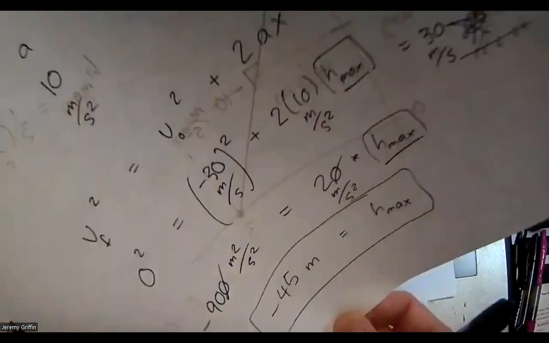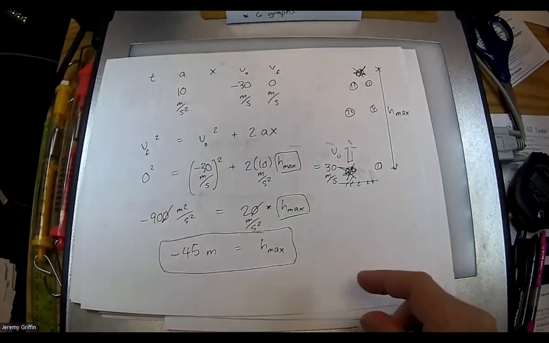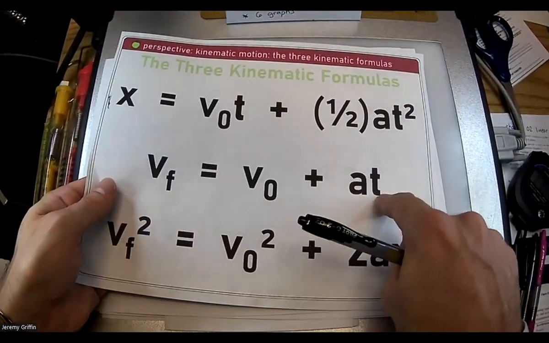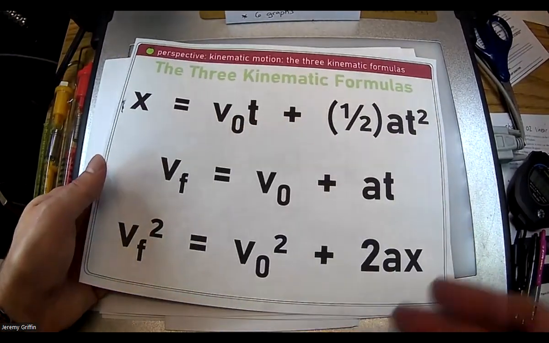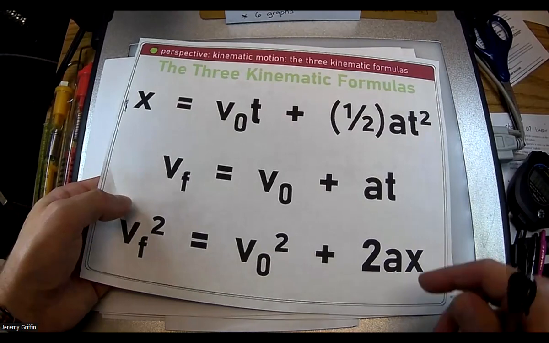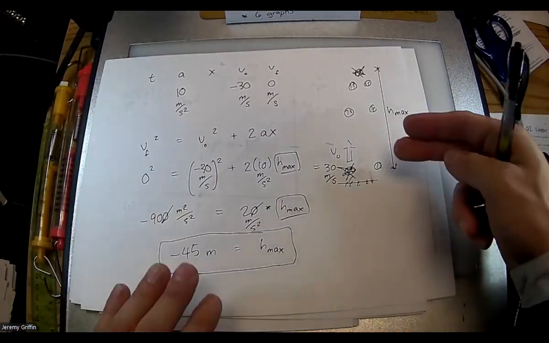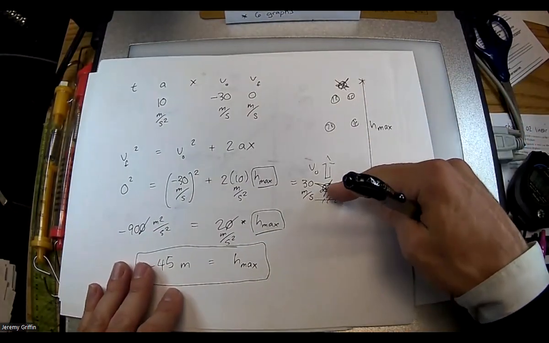Oh, could you have used the second kinematic equation and solve for the time first, and then plug the time into this first one and solve for x? Could have done that. Let's do it one more way, which is look at my picture. See how every second I take a picture?